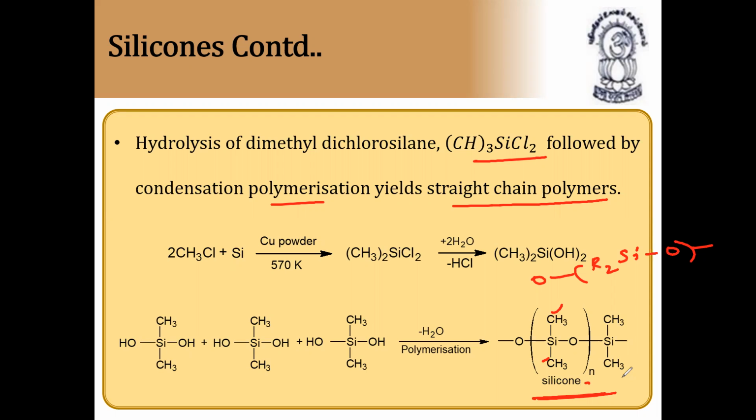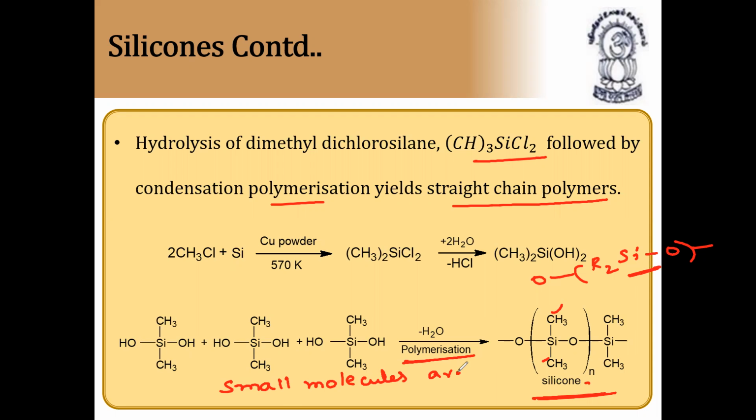So it comprises so many units of R2SiO that are undergoing polymerization. What is polymerization? Here, the property of so many small molecules combining to form giant molecules.